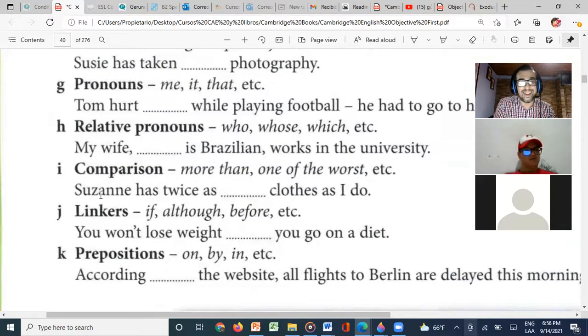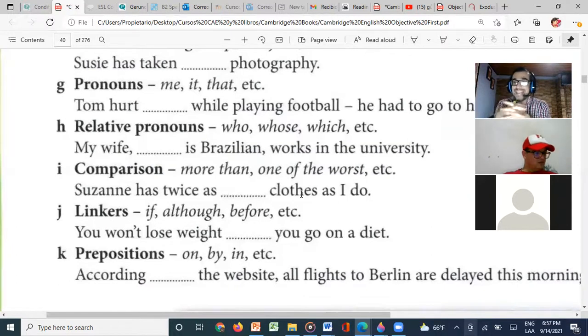For example, here, Suzanne has twice as much... As, well, but for clothes, I think it's many, right? Because clothes is countable, right? Yeah. So Susan has twice as many clothes, right?